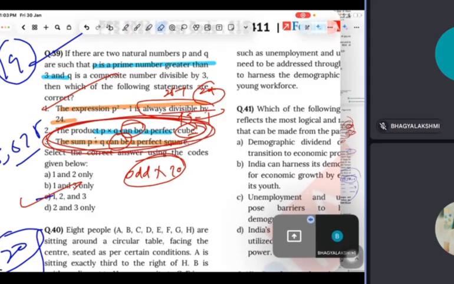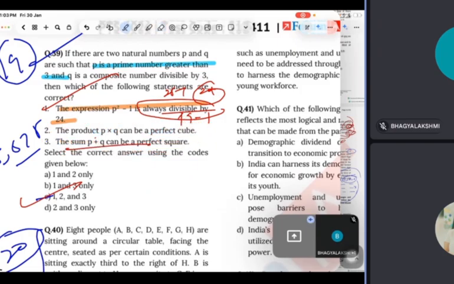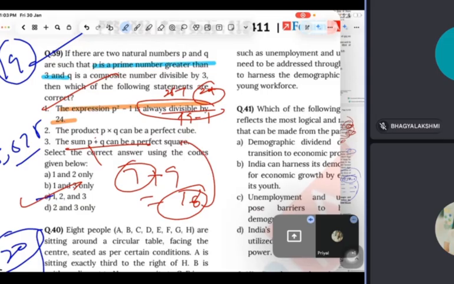See, let's say the third statement: the sum p plus q can be a perfect square. Yes. P equals, let's say, 7, and Q equals a composite, say 9, which gives 16. See, 16 is a perfect square. So if you prove only one case, in general you understand that these kinds of statements are always right. In general, you understand this much.